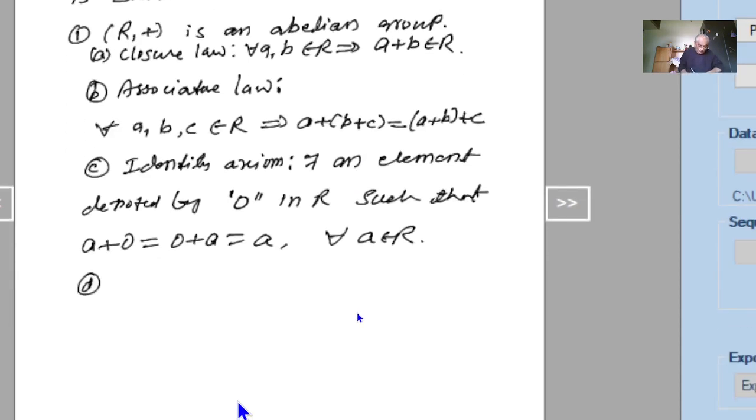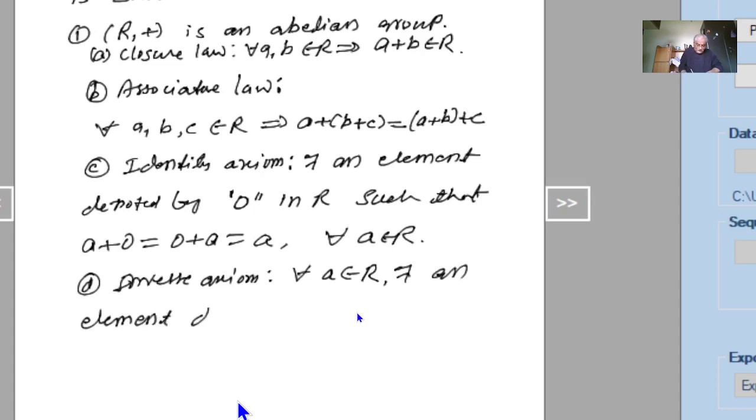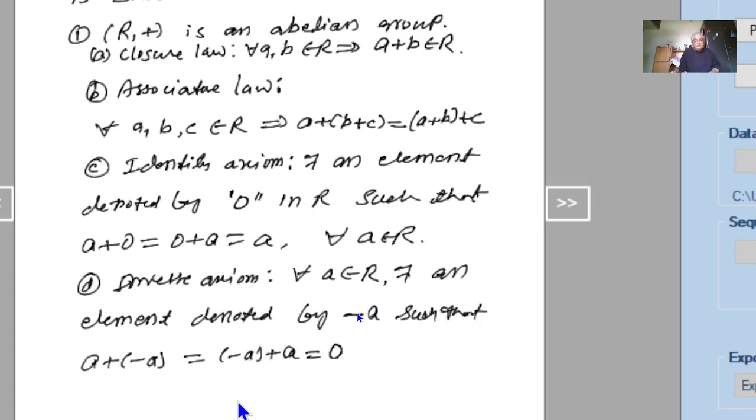And fourth, inverse with respect to addition. Inverse axiom: for all A belongs to R, there exists an element, which we denote by minus A, the inverse of A with respect to addition, such that A plus of minus A is equal to minus A plus A is equal to the identity element, that is 0. This is the inverse axiom with respect to addition.